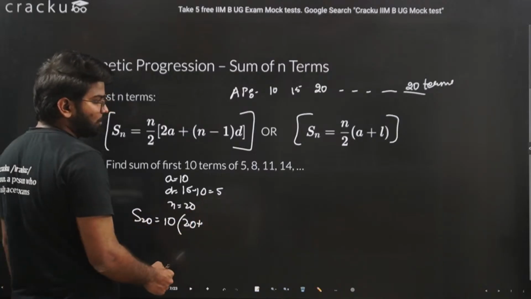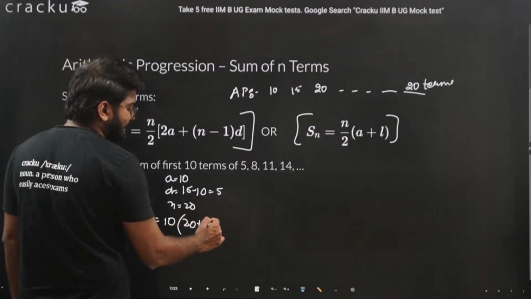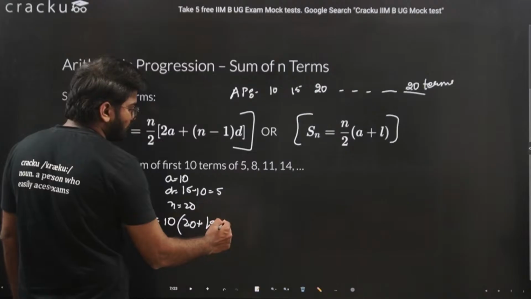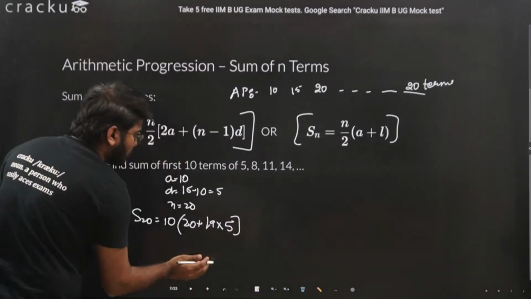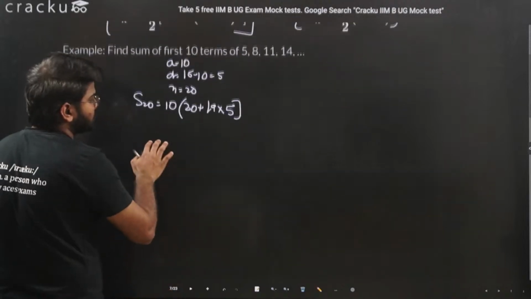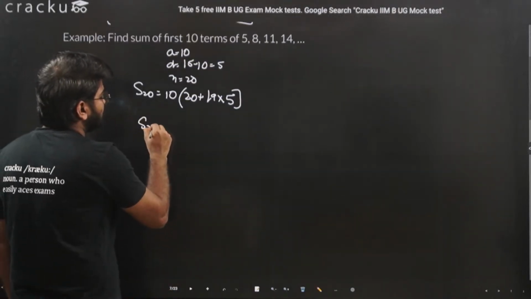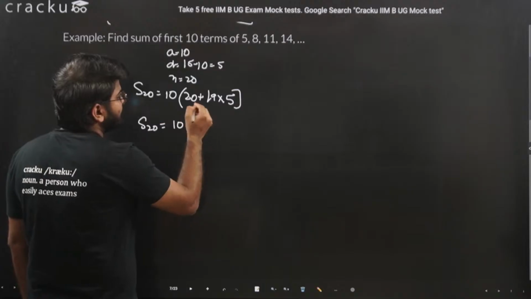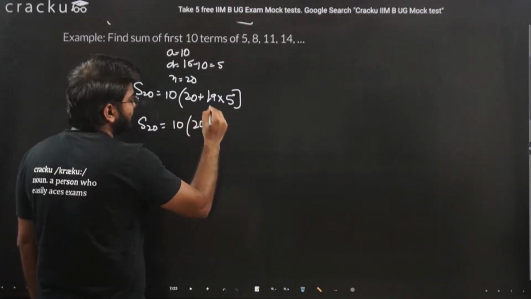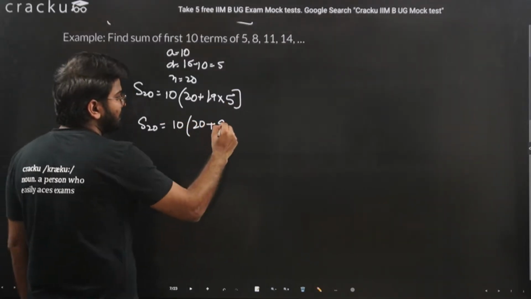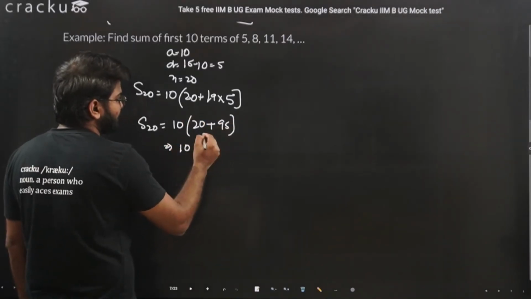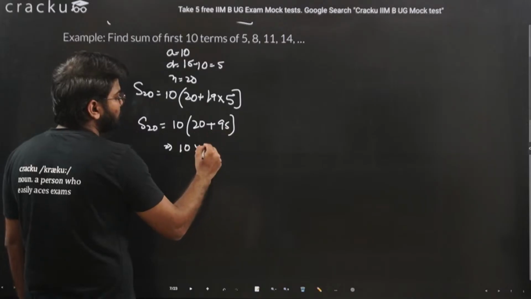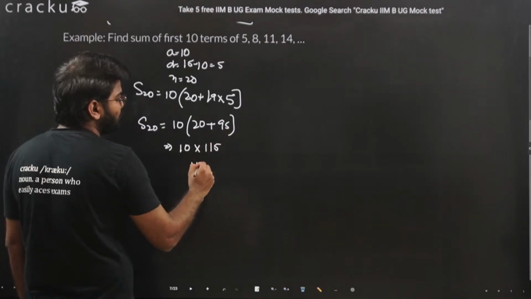We are finding 20 terms, 20 minus 1, 19, into D, the common difference, 5. So we have S20 is equal to 10 into 20 plus 19 into 5, 95, and 10 into 115, this will be 1150.